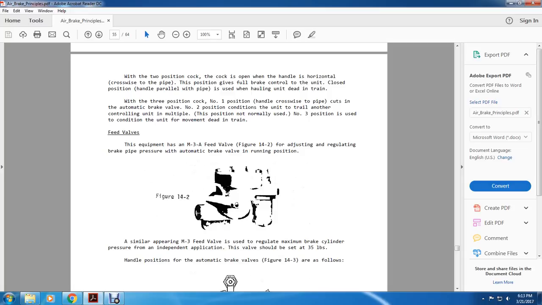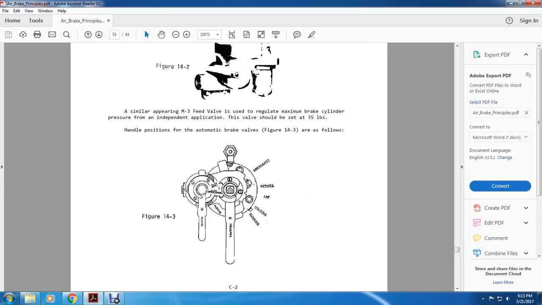The equipment has the M3A feed valve, figure 14.2, for adjusting and regulating the brake pipe pressure of the automatic brake valve in the running position. A similar appearing M3 feed valve is used to regulate the maximum brake cylinder pressure of the independent application of the valve, which should be set at least at 35 pounds.